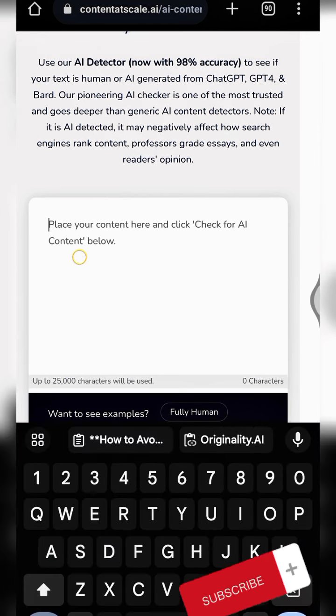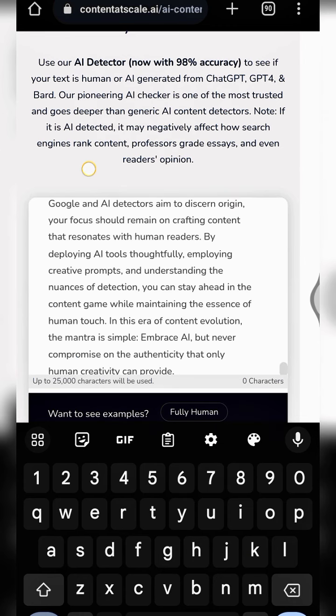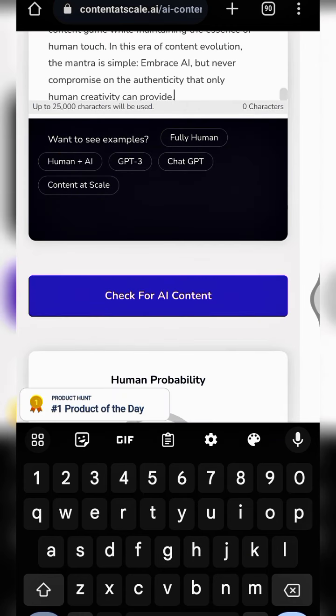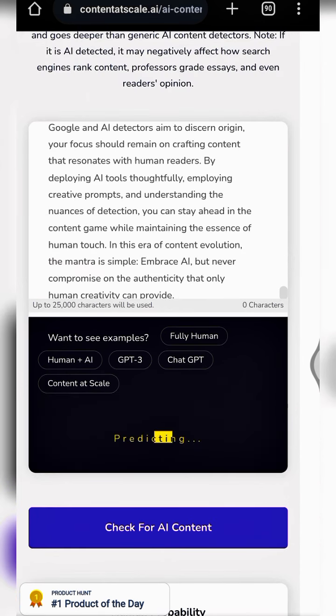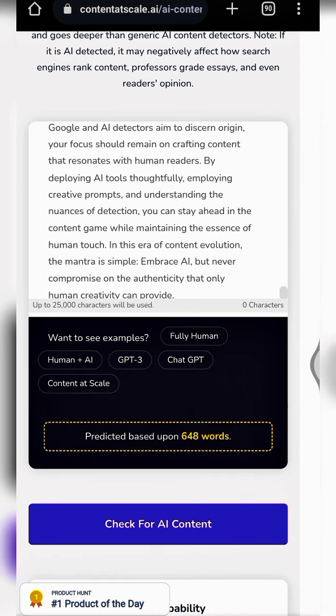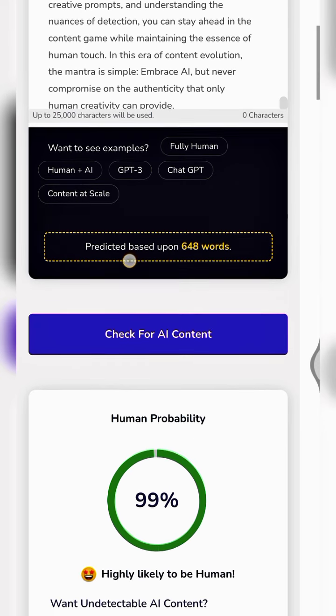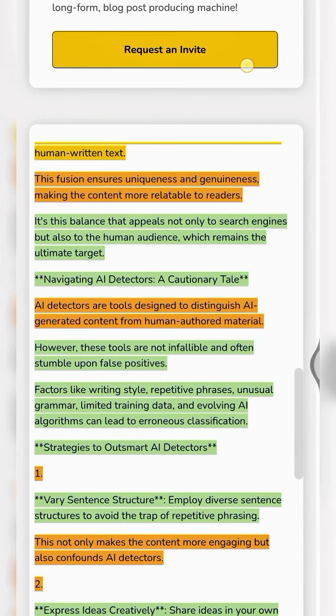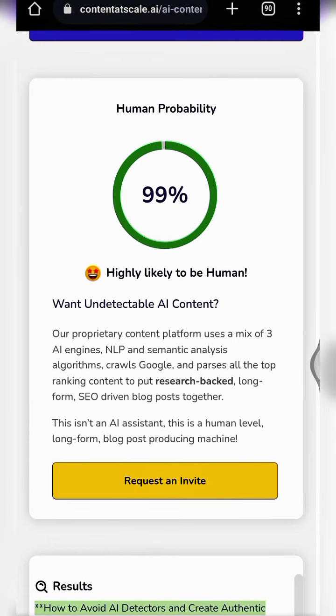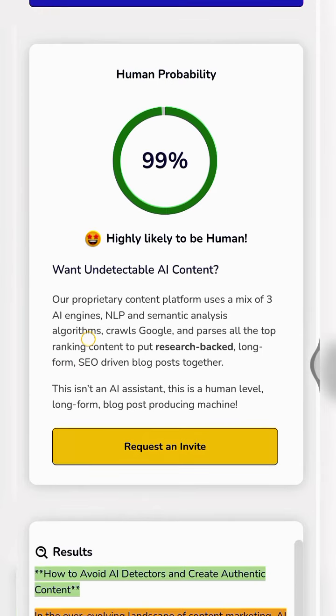So now let me paste the copied article right here, then scroll up and click on check for AI content. Now let's do that. It's now checking. It doesn't take time at all. So let's wait for it to fully check. Yes. As you can see, I asked ChatGPT to generate 700 words, but it generated 648. And as you can see right here, our article is 99% human written.